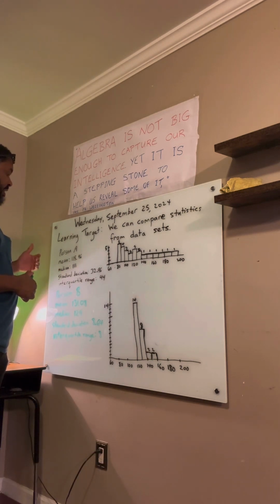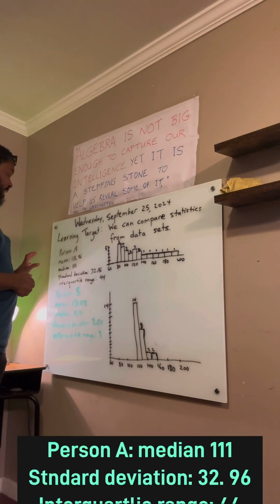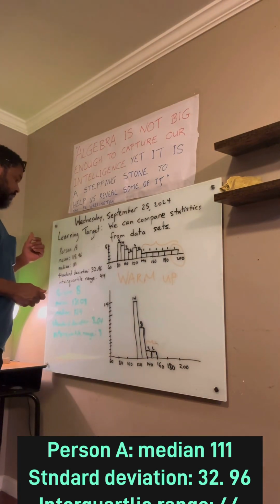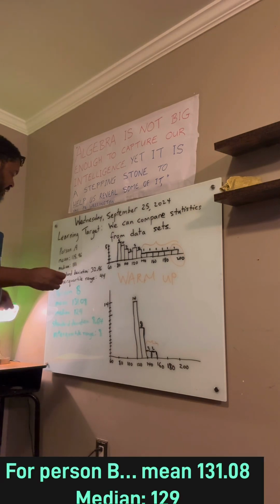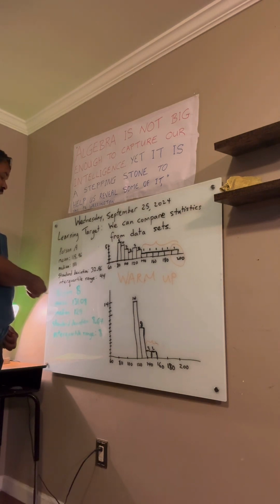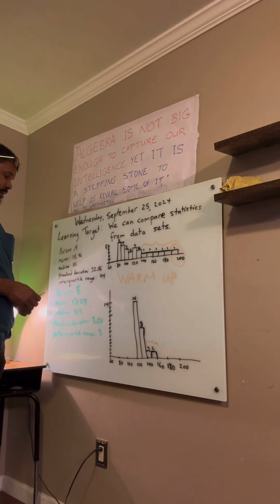For person A, you have a mean of 118.96, a median of 111, a standard deviation of 32.96, and an interquartile range of 44. So that's person A. For person B, you have a mean of 131.08, a median of 129, a standard deviation of 8.64, and an interquartile range of 8. And so you are asked to make that comparison.